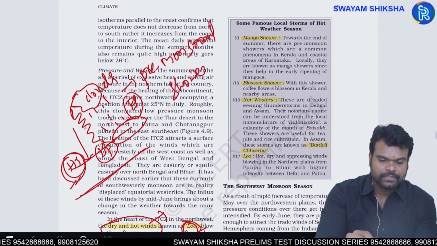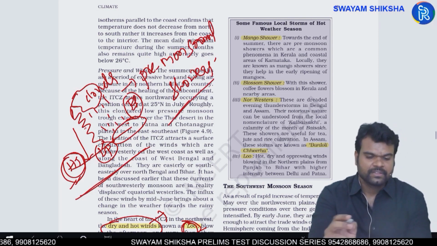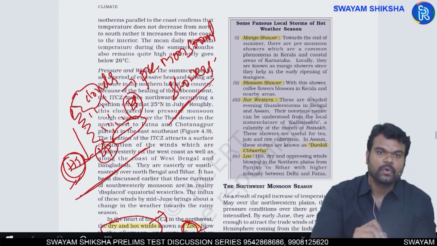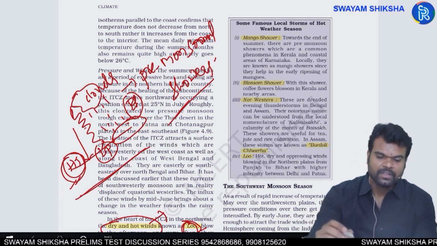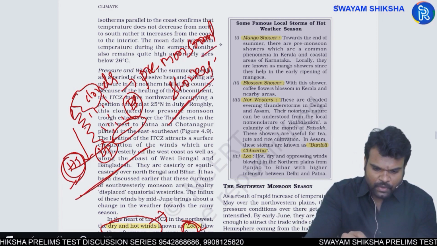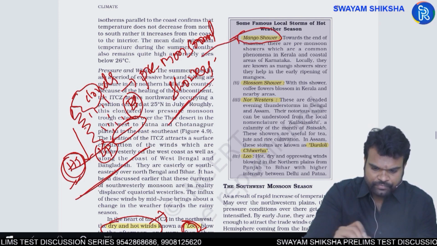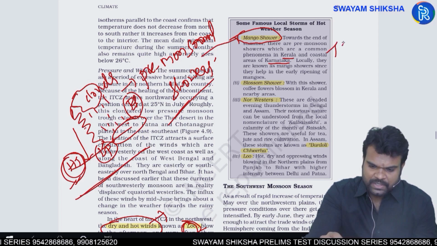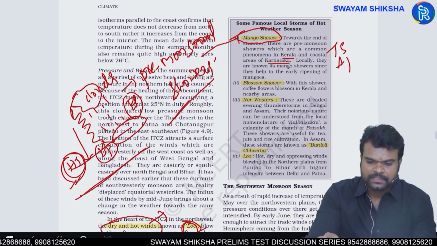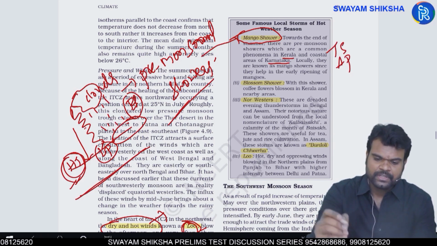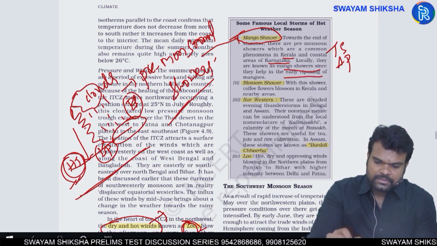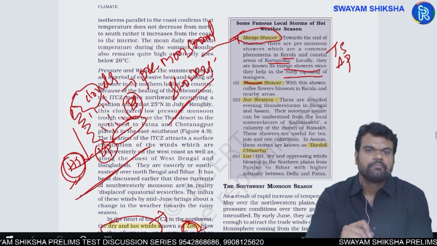Pre-monsoonal showers are nothing but the rainfall experienced in India during summer season because of localized convection. Okay, these pre-monsoonal showers are called mango showers in Kerala, Karnataka, and even parts of Tamil Nadu, sorry, Andhra Pradesh. Why? Because they promote the early ripening of mangoes.